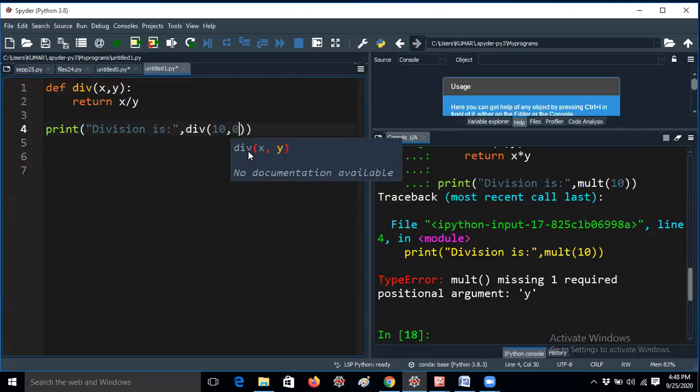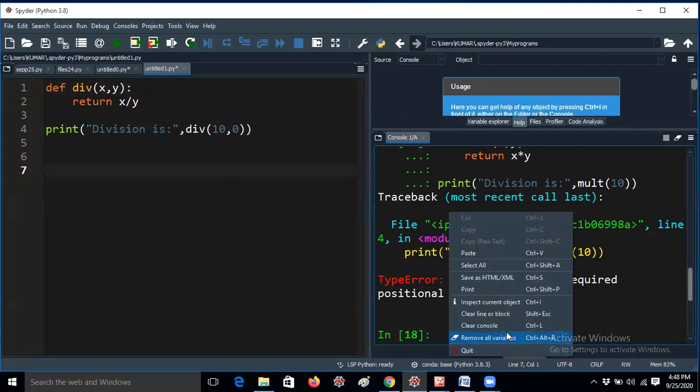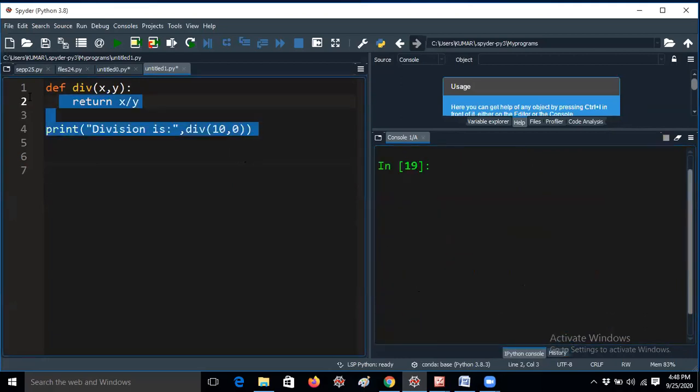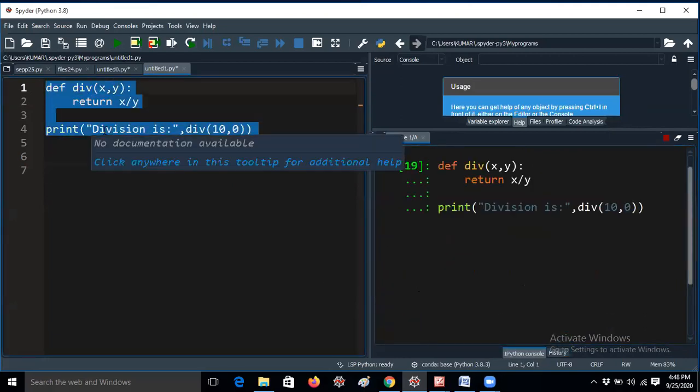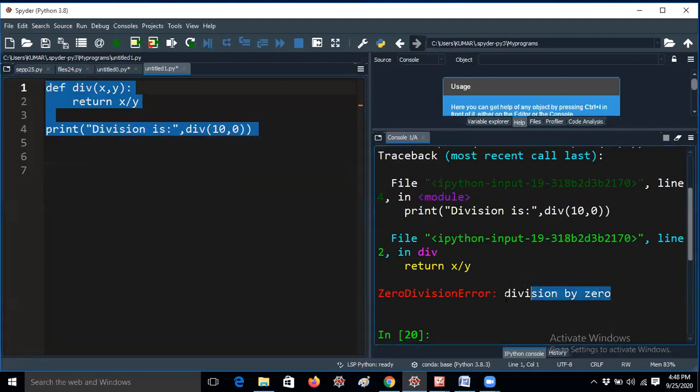I'm giving 10 by 0 here. Let me explain, guys. You can check, divide by 0 is an error, right? It is an error actually. But it should be handled. I think Java students may know, whoever learned Java, we all know this. It is getting a division by 0 error.